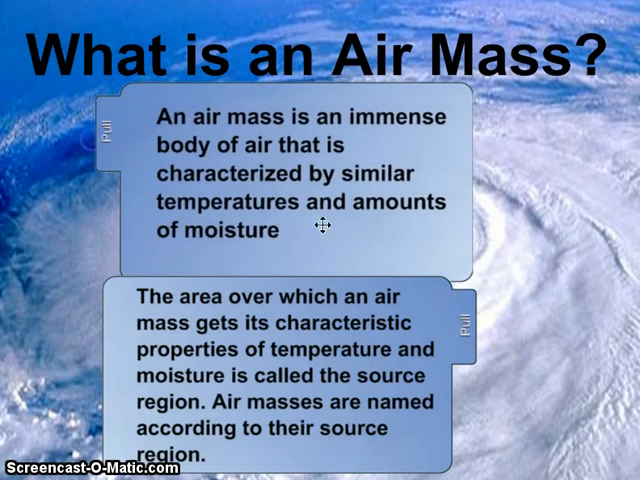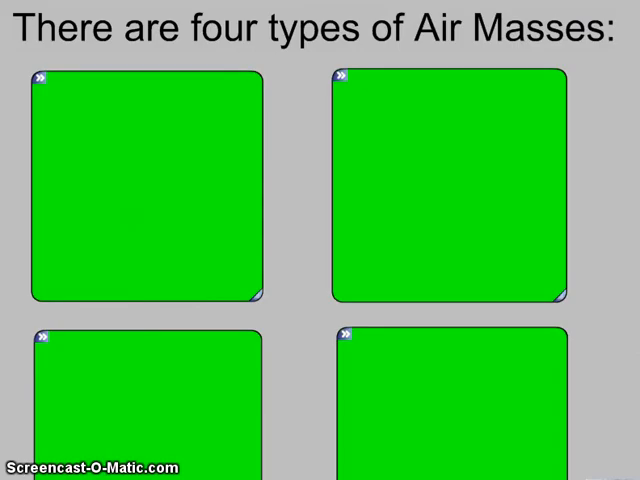What you should write in your notes is an air mass is an immense body of air that is characterized by similar temperature and amounts of moisture. The bottom area, the area over which the air mass gets its characteristics and properties, has already been written into your note-taking packet for you. But let's talk about this. Let's talk about the source region. There can be four main types of air masses.